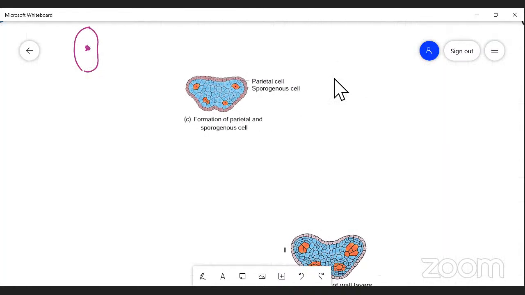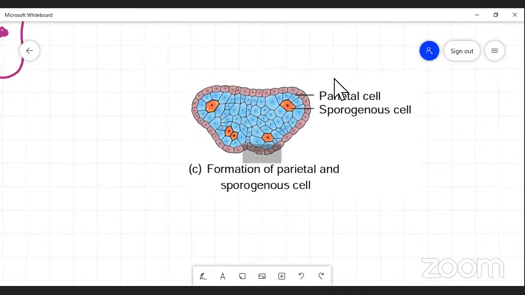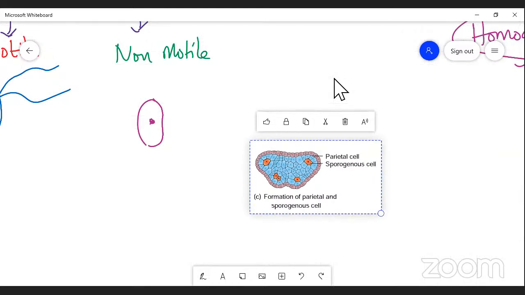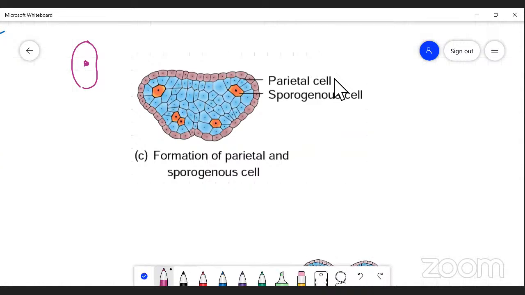The cells of the hypodermis give rise to the archesporial cells. Actually, archesporial cells are formed here.